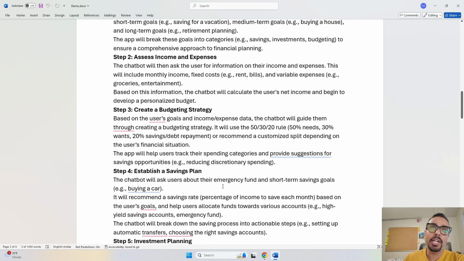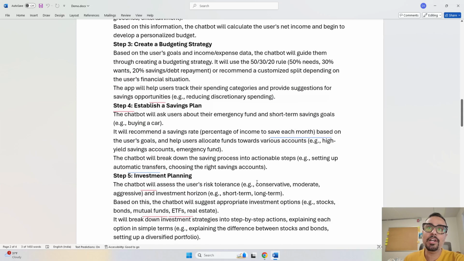Then it will go ahead and create a budgeting strategy for you, where it will tell you the usual framework for budgeting that everyone uses. There can be different kinds of frameworks too, but this is the one that works for me. That is the reason I came up with the same.